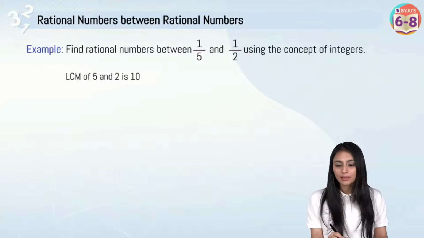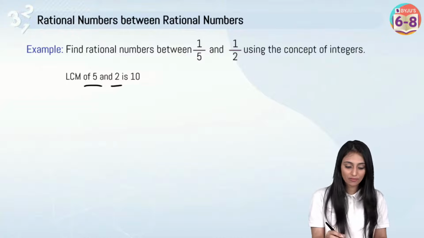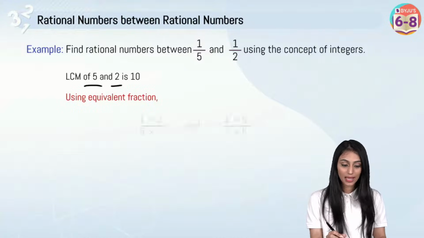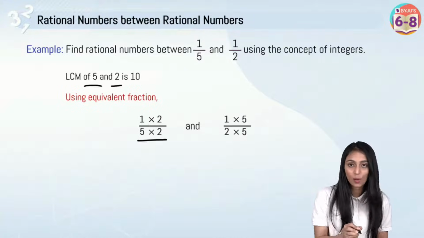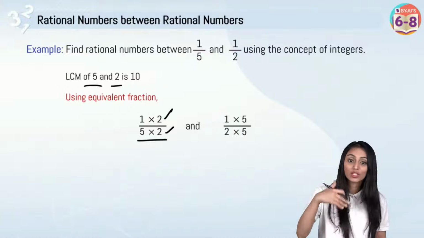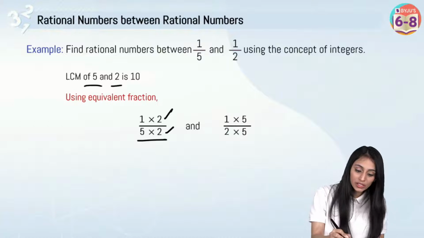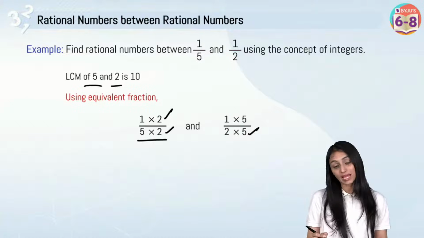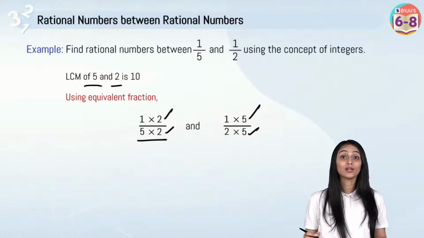So what I'll do is, I'll make the denominator the same. Let's take the LCM of 5 and 2. That's going to be 10. To make this denominator 10, I'm multiplying by 2 here, so I'll multiply by 2 in the numerator also. Similarly, here to make it 10, I'm multiplying by 5, so I'll multiply by 5 in the numerator also.